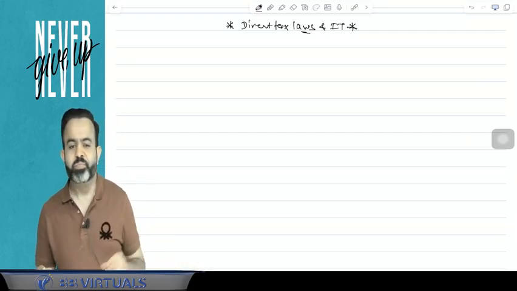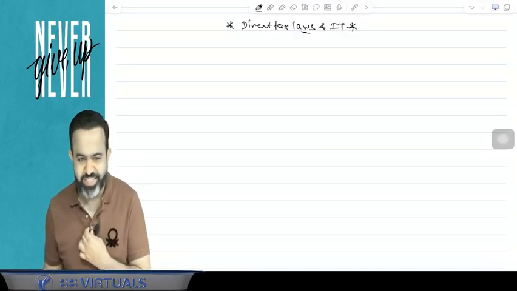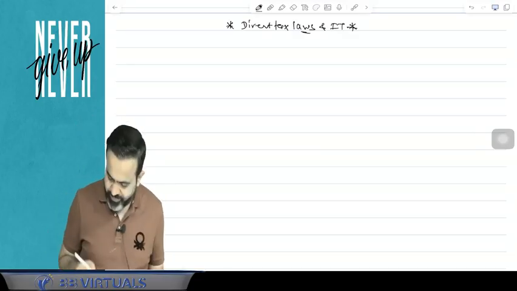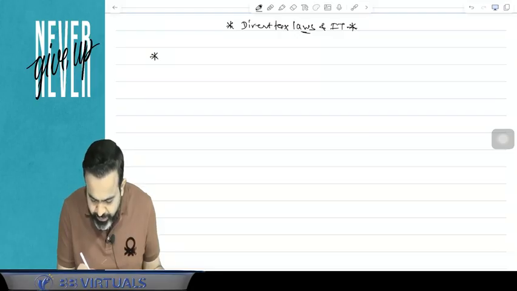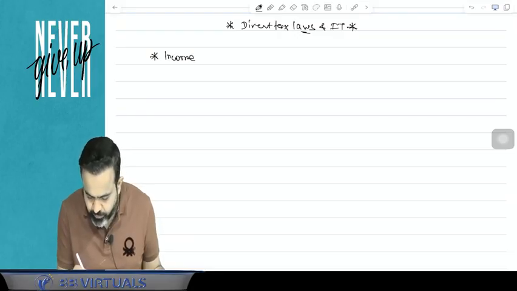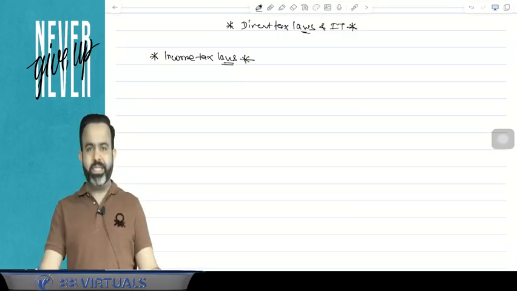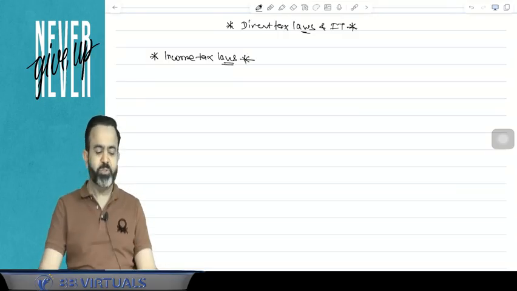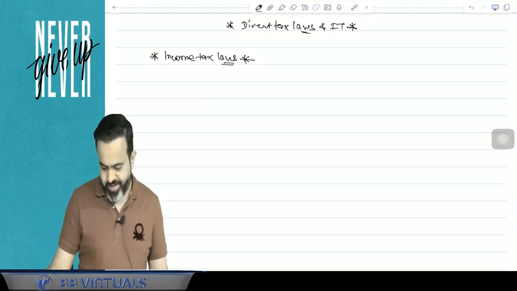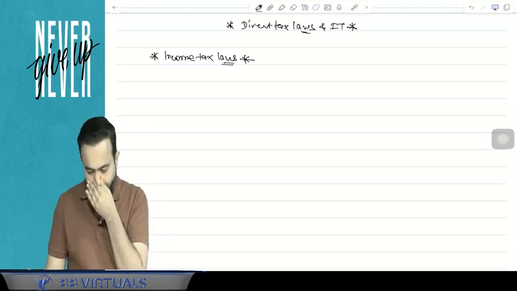In direct tax law, there is only one law, that is the Income Tax Act. So here, you have to understand the income tax laws. And to understand the income tax law, you should have knowledge of certain provisions.